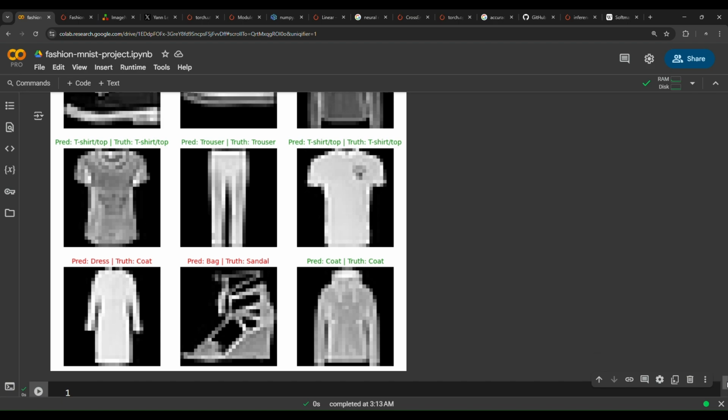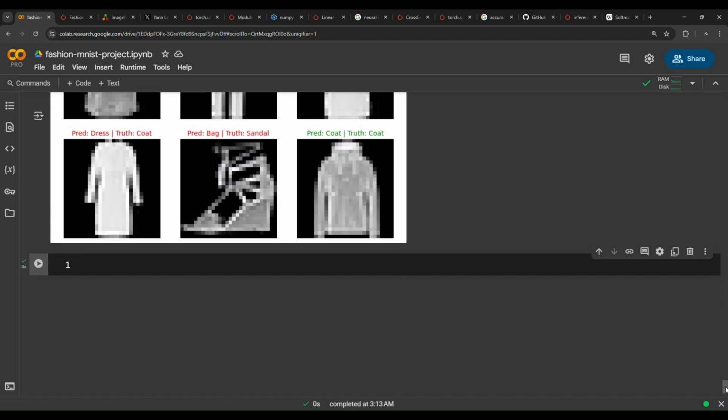So why don't we visualize a confusion matrix that will show us how much confusion the model has in terms of these overlapping labels. So let's put a comment in here. Let's name it: making a confusion matrix for further prediction evaluation.